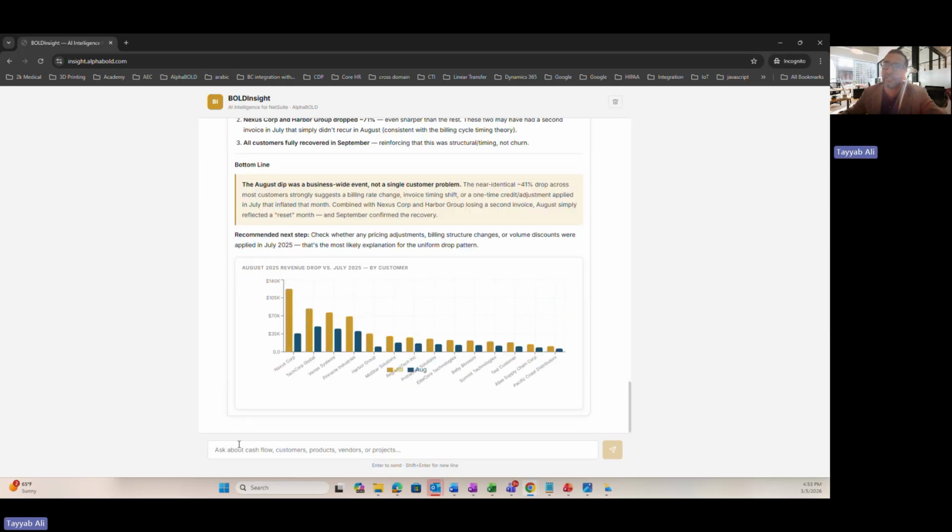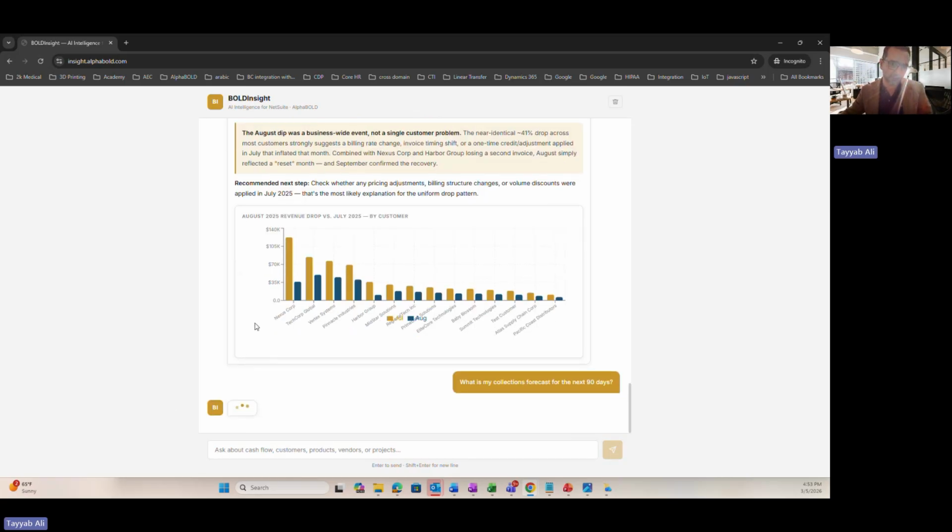So this is great. I want to just show you the forecasting capability of this. So I want to say, what is my collections forecast for the next 90 days? And this is where it is amazingly powerful. Now, this is something that obviously some of my team members cannot do as well, unless they do statistical analysis and look at the historical and predict the future.